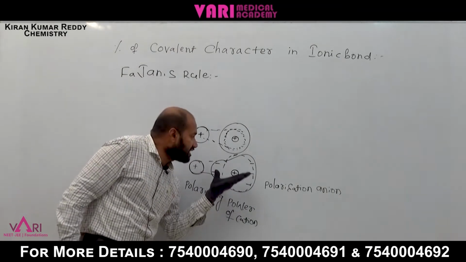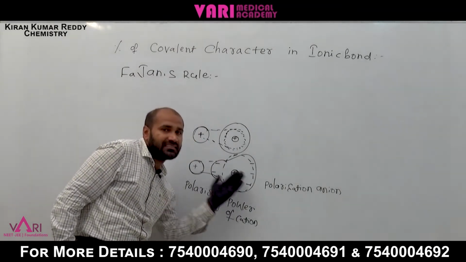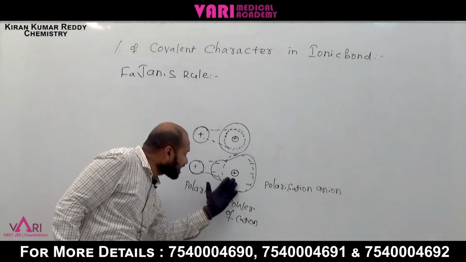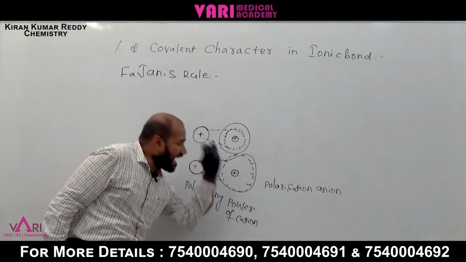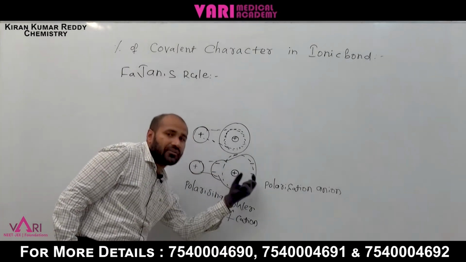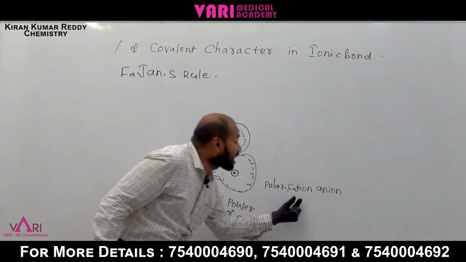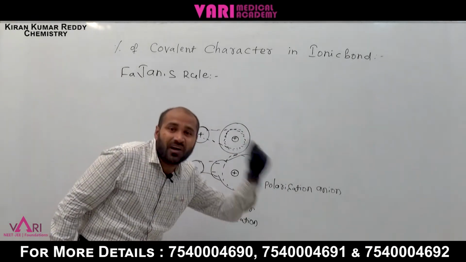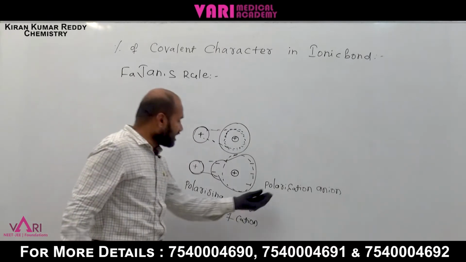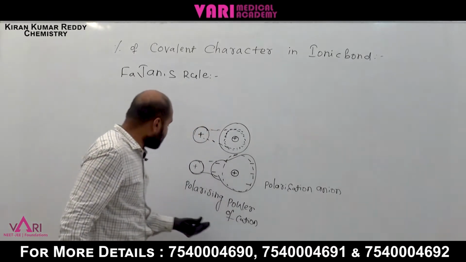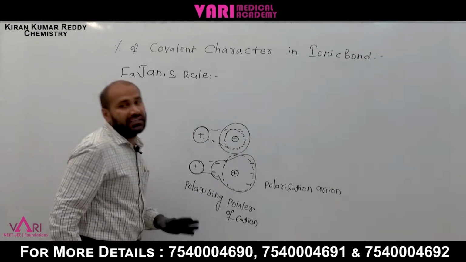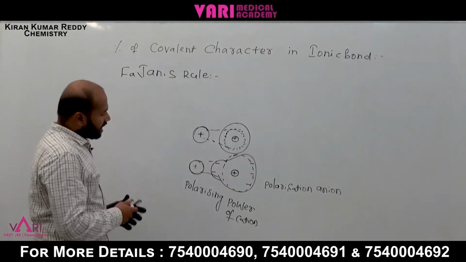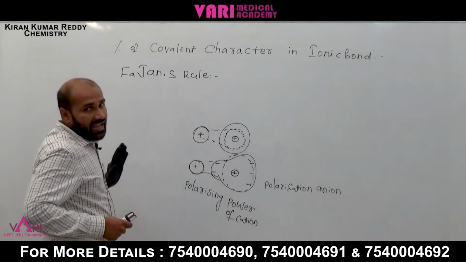If symmetry is disturbed, one side is less negative, one is more negative. This distortion of anion, this elongation of electron cloud of anion, is called polarization or distortion. That is called polarization. It is called polarizing power of cation. Now, polarizing power of cation and polarization of anion.